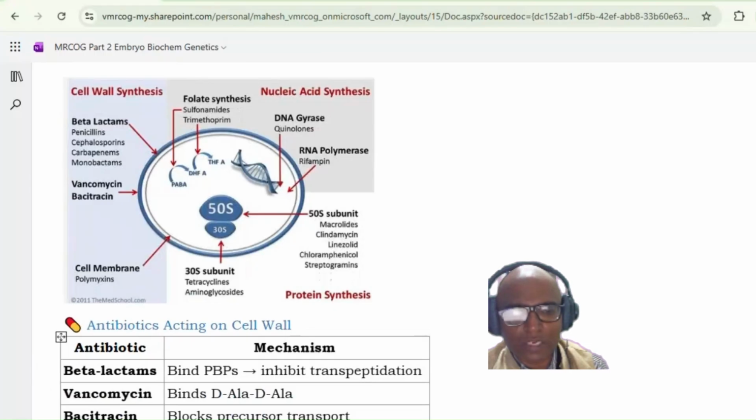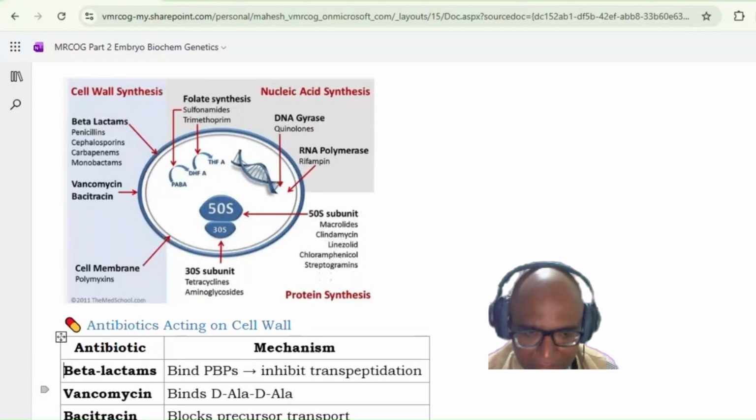Normally, the PBP binds with the DLA sequence, but here the vancomycin binds with the DLA. I hope you are getting it. The beta-lactam binds with PBP and then prevents its joining with the DLA, while vancomycin binds with the DLA sequence. Okay, and that is how PBP cannot bind with the DLA sequence.